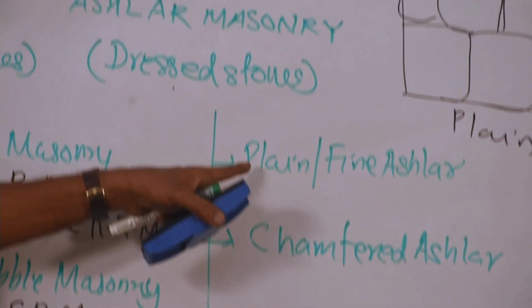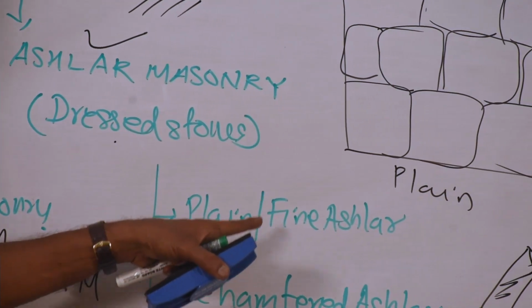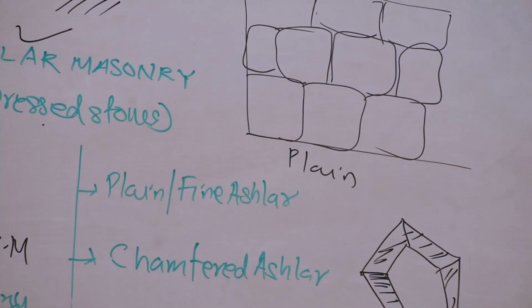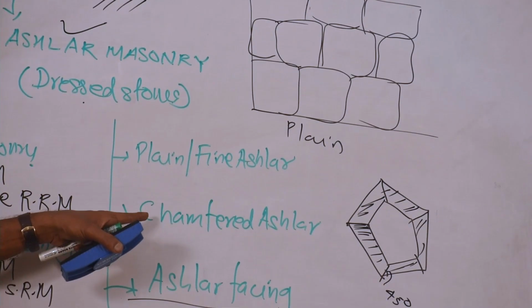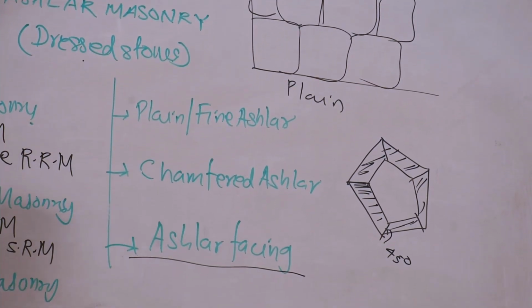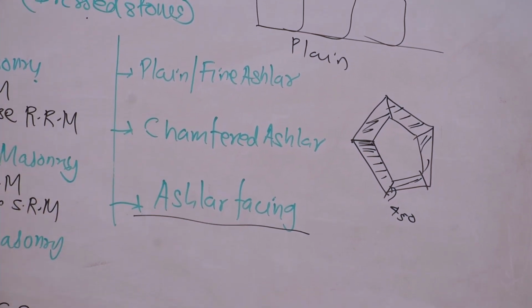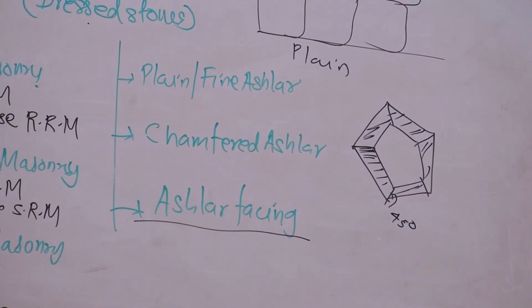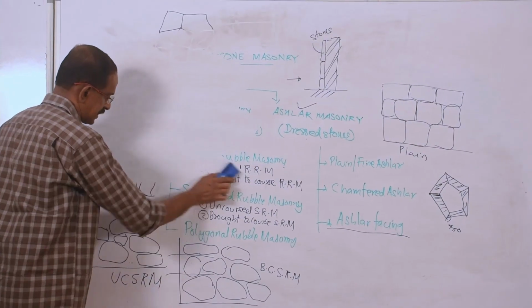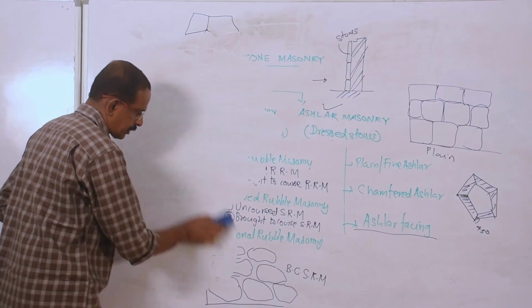Then coming to the second one, plain or fine ashlar masonry, stones having the same heights, equal heights, are used. If the edges are beveled at an angle of 45 degree, many such stones are used in chamfered ashlar masonry. And finally, if the stones are provided only on the facing side, that is called ashlar facing.